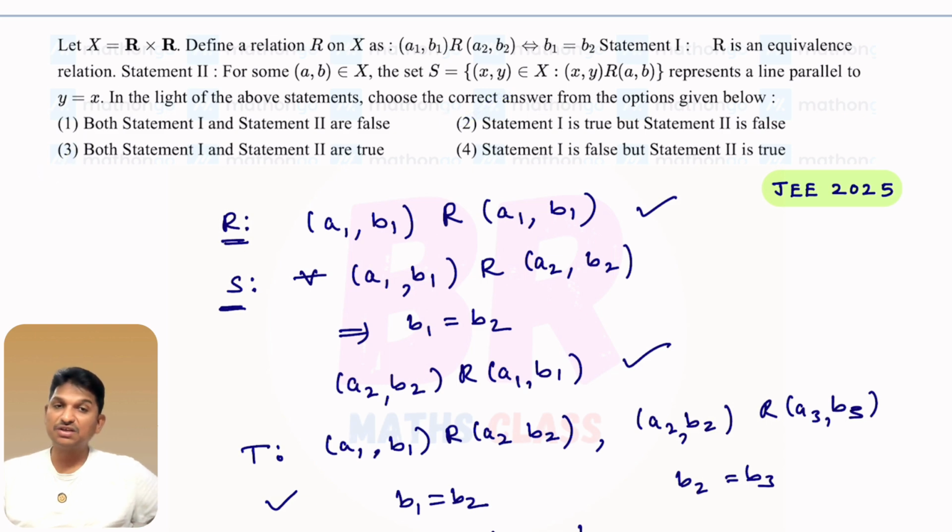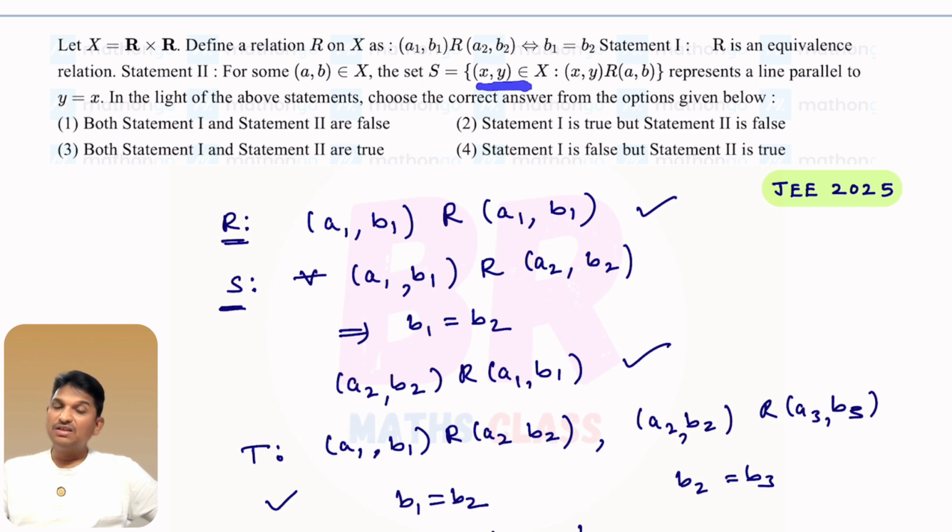For that you need to check statement 2. What is statement 2? It looks a bit confusing but very easy. You see, S represents lines parallel to y equal to x. The set S represents a line parallel to y equal to x. What does this set S contain? This set S contains ordered pairs x comma y.